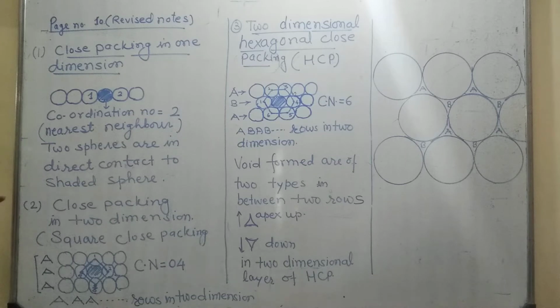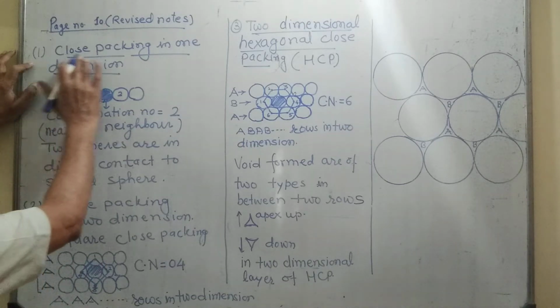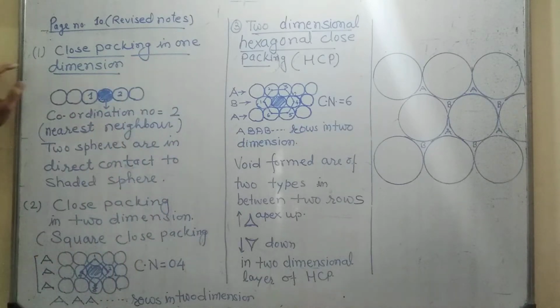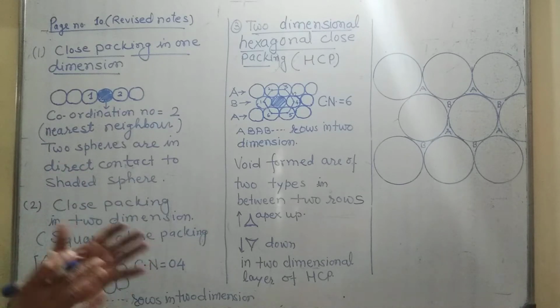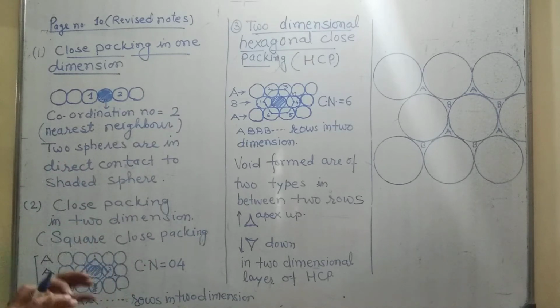So what happens? There is first the close packing in one dimension, that is when spheres are arranged. We can arrange them spherically also, but in a crystal structure there is a cubical, means there will be the straight line first.